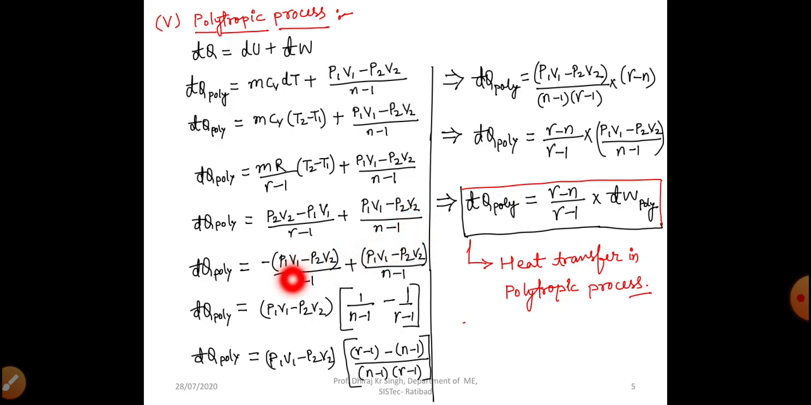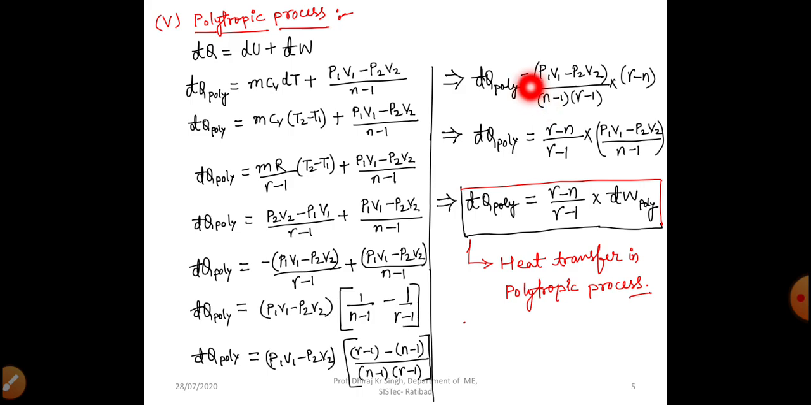Now we are taking minus common from the expression, then it becomes (P1V1 minus P2V2) by (gamma minus 1) plus (P1V1 minus P2V2) by (n minus 1). Now we are taking P1V1 minus P2V2 common. Then our expression becomes (P1V1 minus P2V2) into [1 divided by (n minus 1) minus 1 divided by (gamma minus 1)]. Then after solving this expression, we will get del Q poly equal to (P1V1 minus P2V2) into [(gamma minus 1) minus (n minus 1)] divided by [(n minus 1) into (gamma minus 1)].